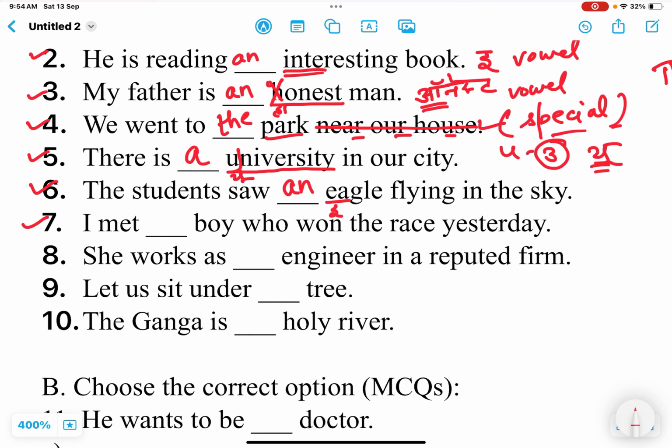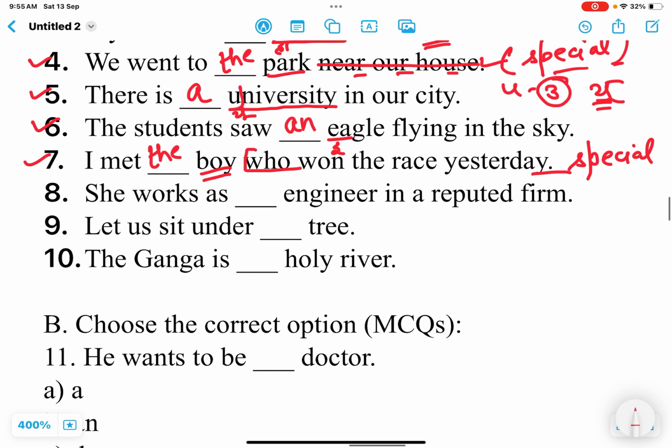Next one: I met dash boy who won the race yesterday. Now see the boy, but which boy? Who won the race yesterday? That is a special boy, right? Suppose if this part is not given, then we can use a. I met a boy yesterday, or I met a boy. But here it is a special boy, the boy who won the race yesterday. So here we are to use the, because this boy is special. Okay. So I met the boy who won the race.